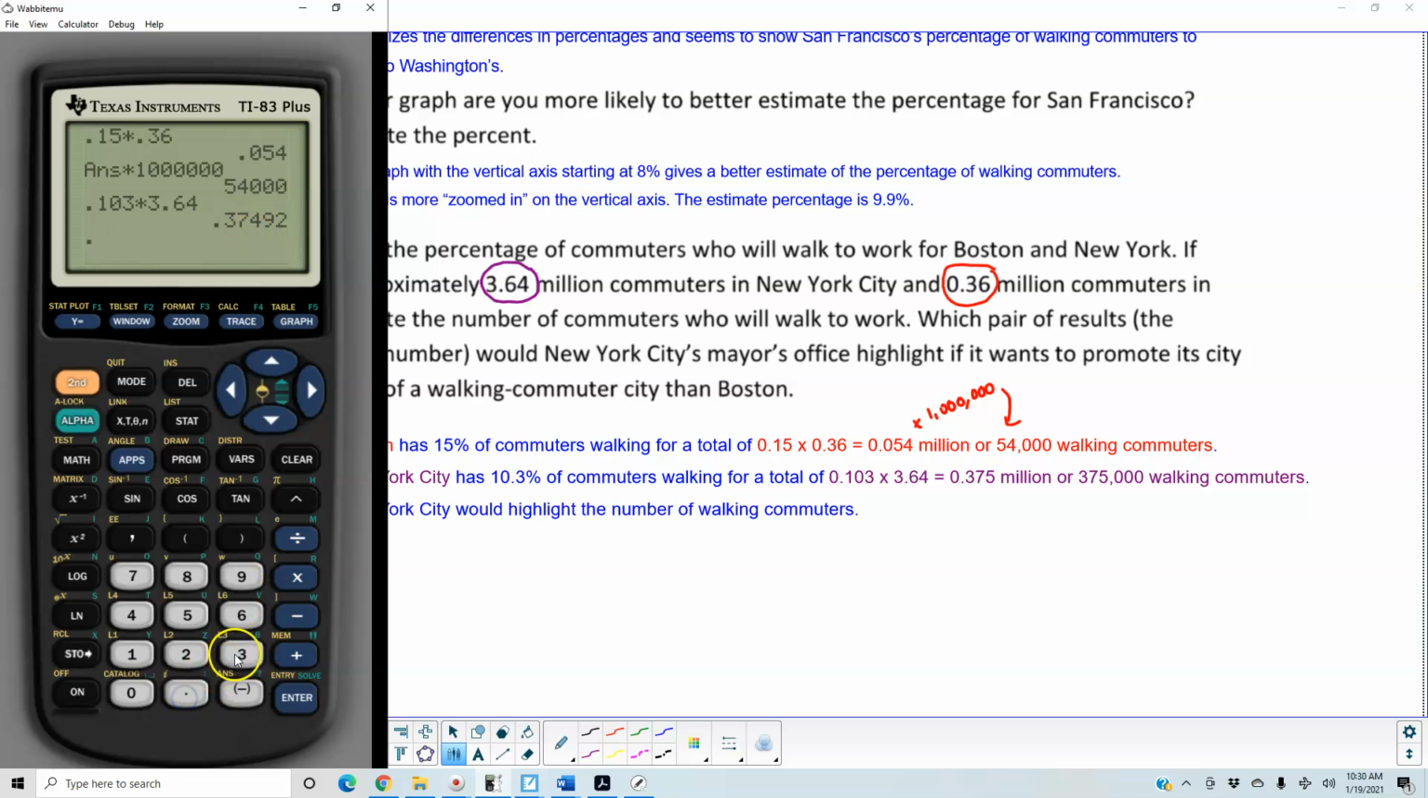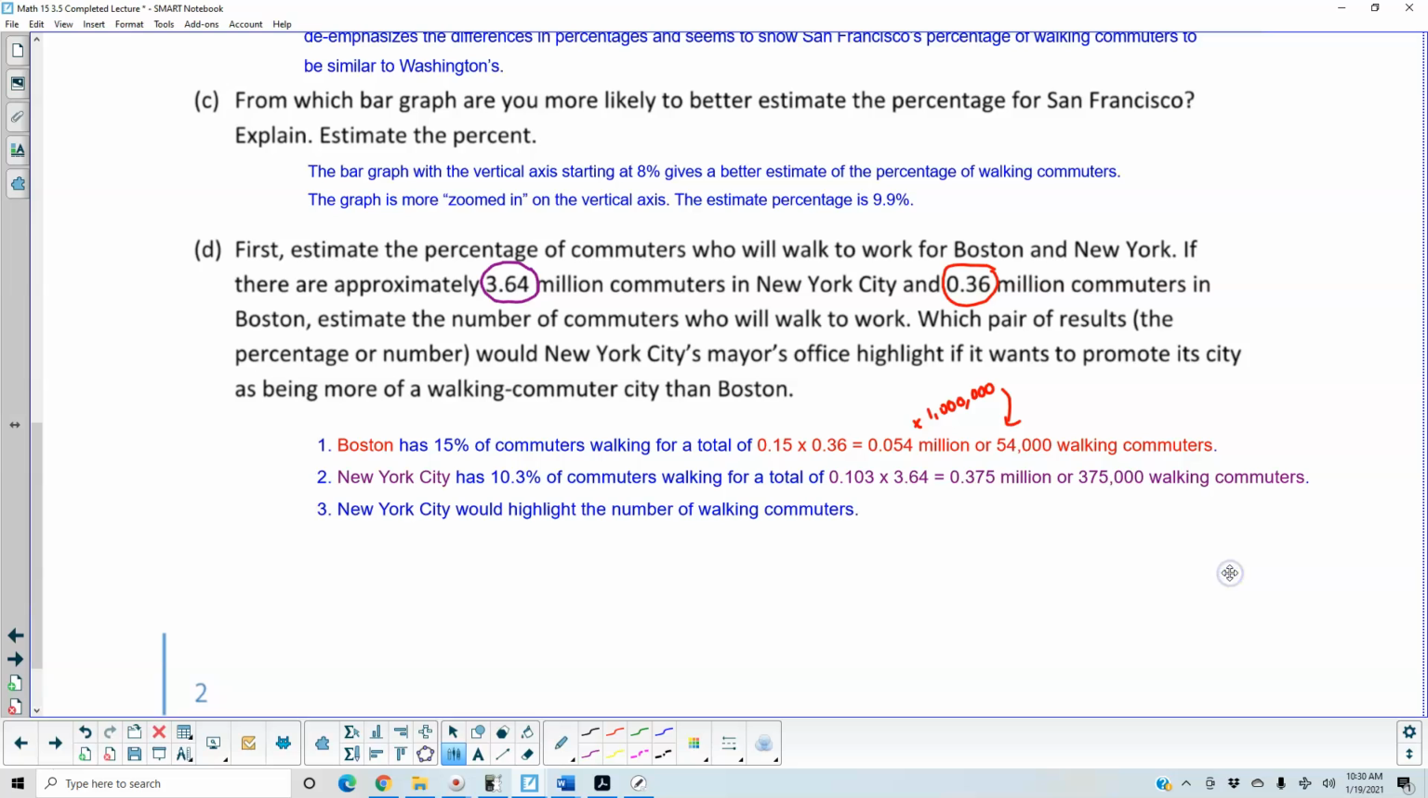So we're going to take 0.375, and then multiply that by 1 million. And that gives us 375,000 walking commuters. So New York City would highlight the number of walking commuters because we have more walking commuters for New York City than we have for Boston.